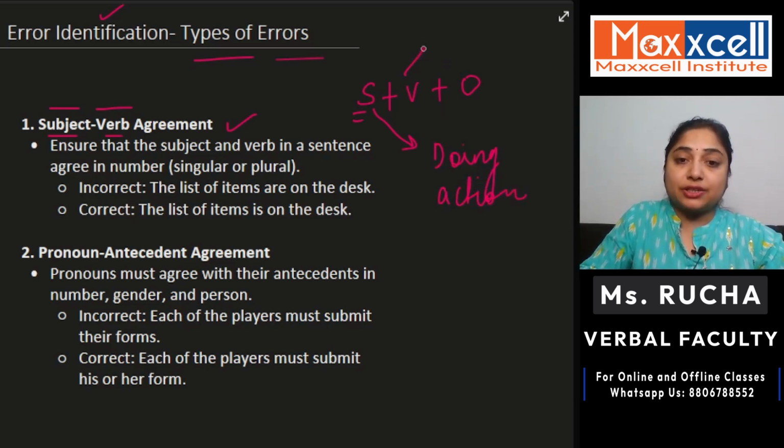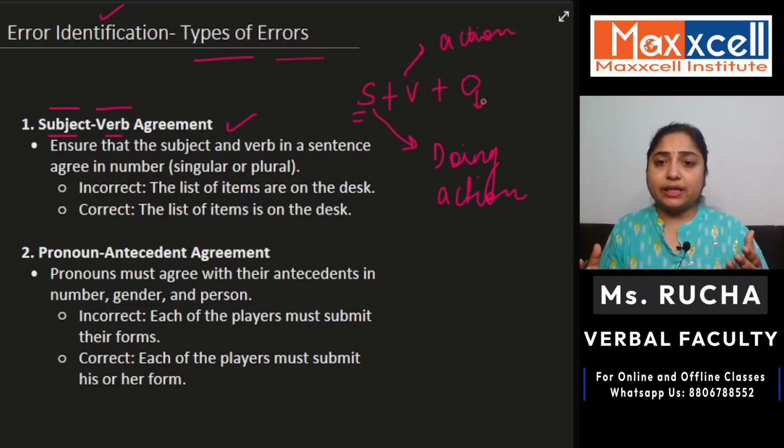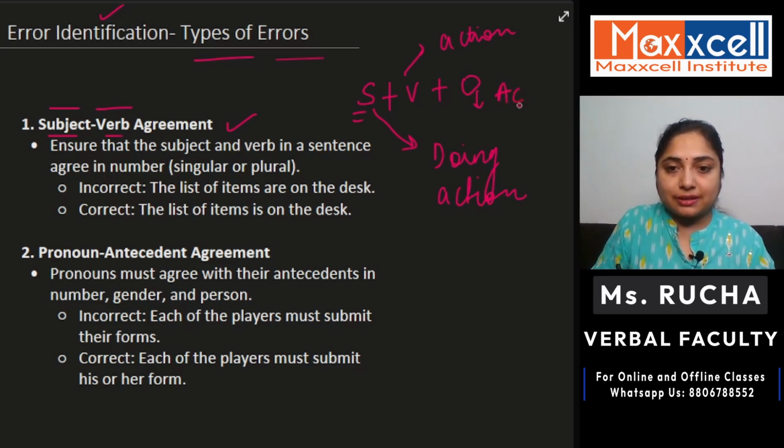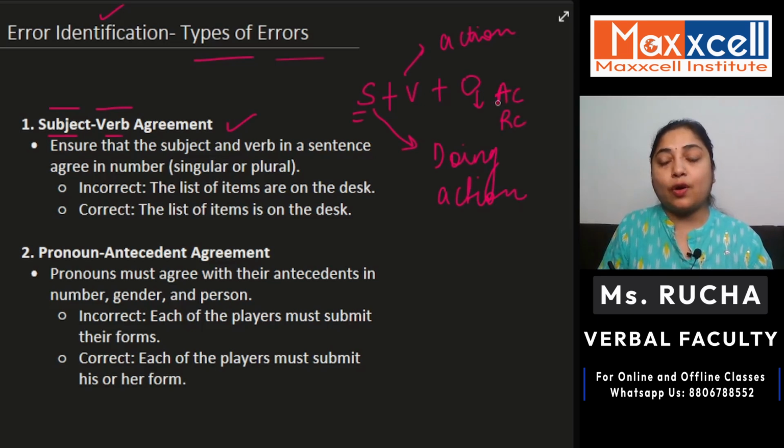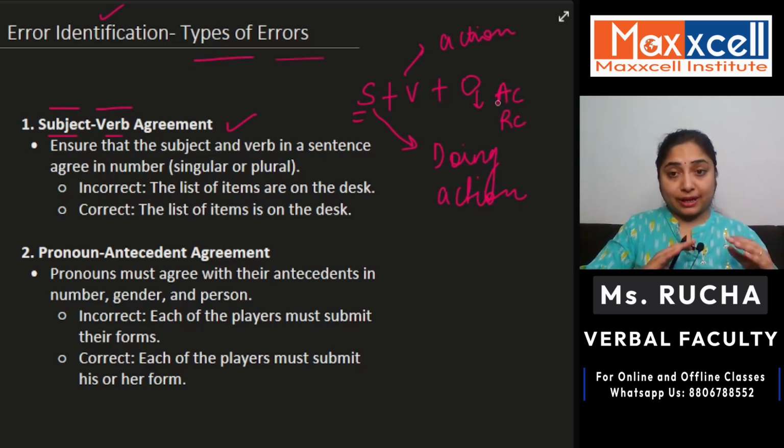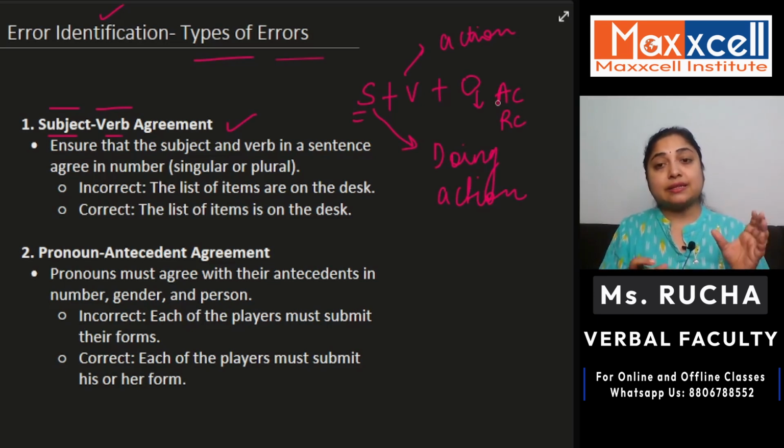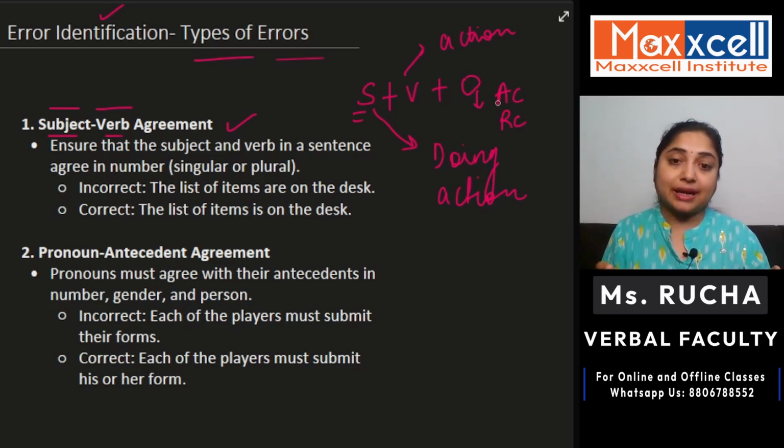Verb means the action itself. An object basically means anything or anyone who is receiving that action. That person or that thing is basically called an object. So the action receiver, we can say, is an object. Somebody or something with the help of which that action is being conducted is the subject, the verb is the action, and the object is the receiver of the action. This is what subject, verb, and object mean.